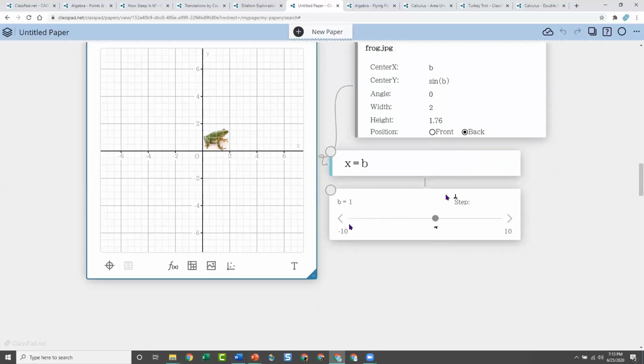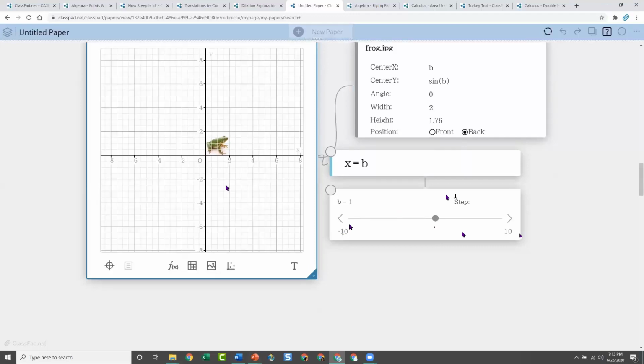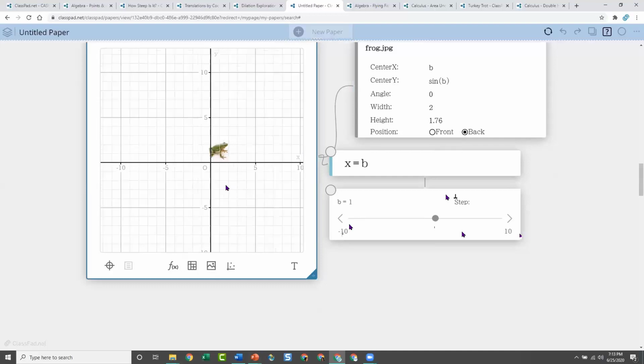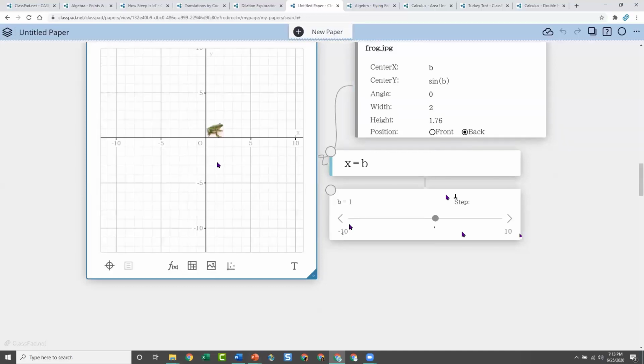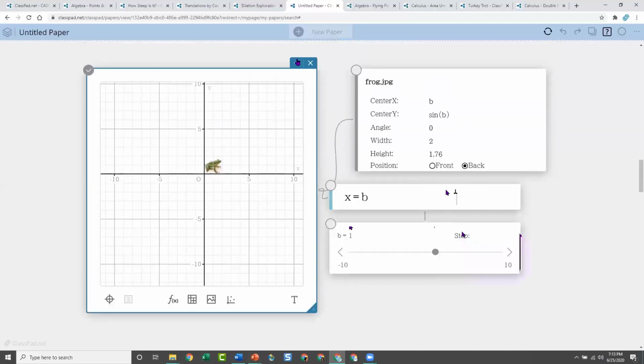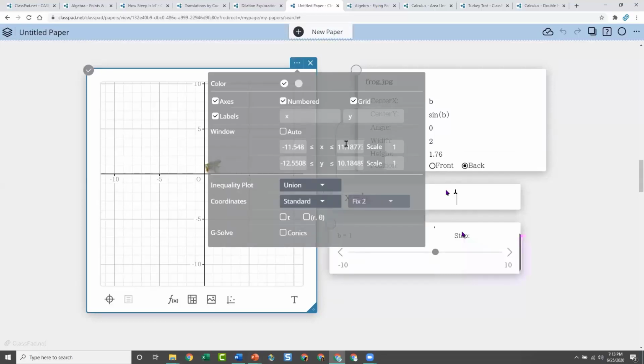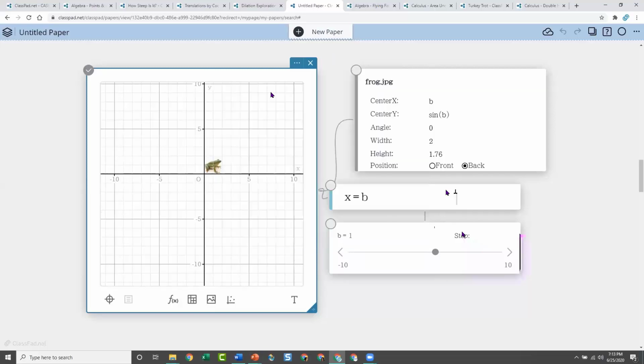Notice how my range is from -10 to 10. I'm going to click on my graph and use my zoom so that I can see my 10. That's just one way to do it. I could also go up into my settings and change my range and domain here, but I like to just use my zoom button.